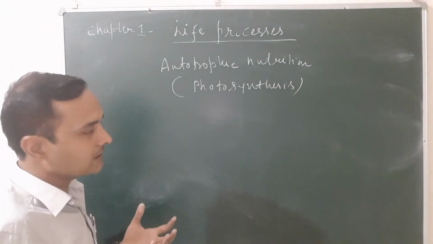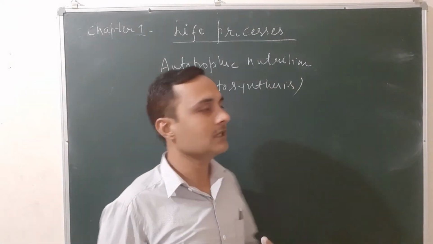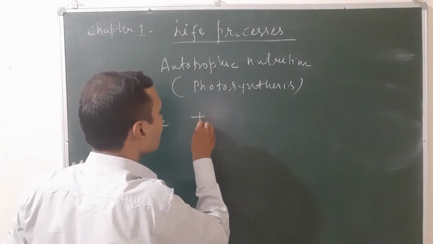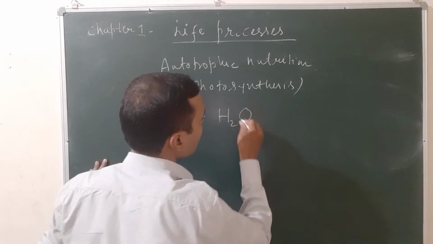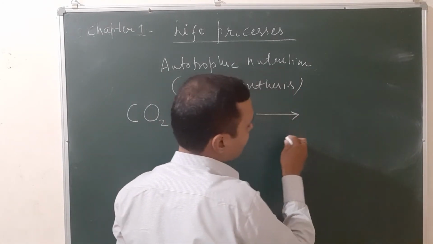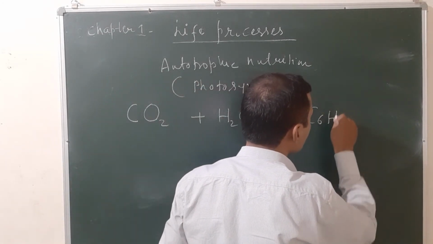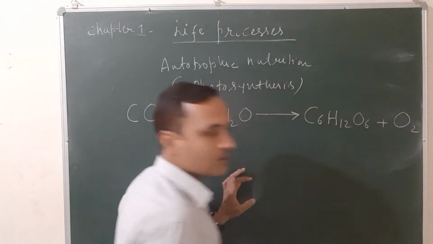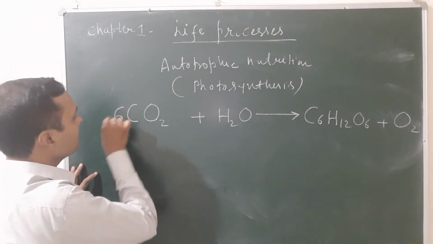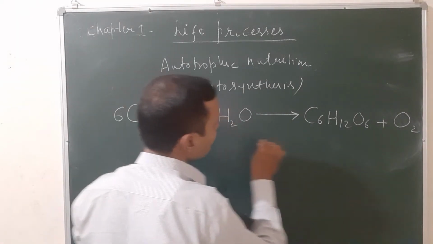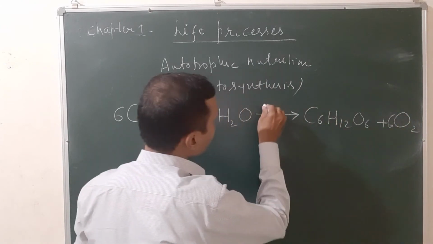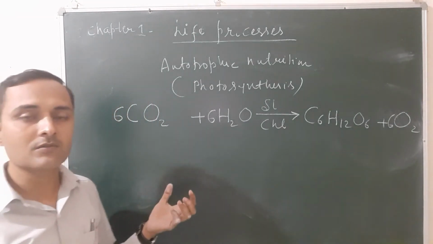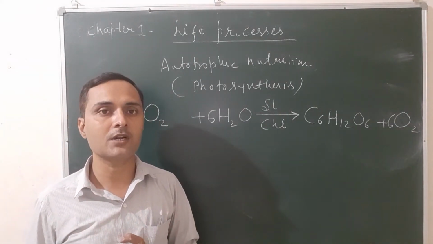For photosynthesis, you have to know well the chemical equation: carbon dioxide from the atmosphere and water from soil form glucose, C6H12O6, and evolution of oxygen gas. To balance, we have to add 6 to carbon dioxide, 6H2O, and here will be 6O2, in presence of sunlight and chlorophyll.